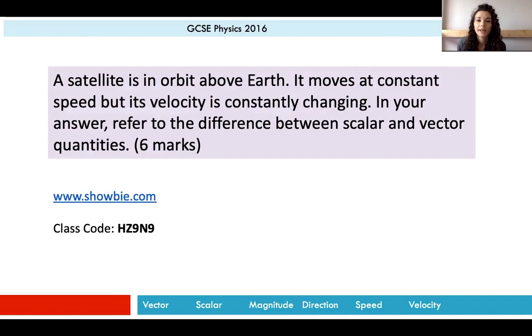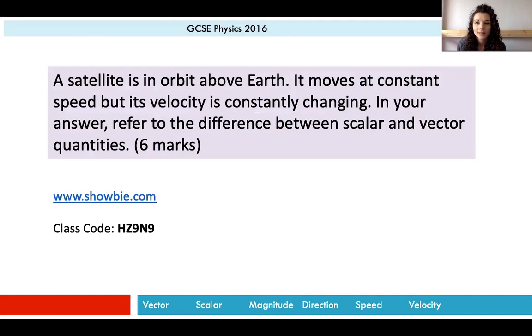Can you explain why? So explain why a satellite in orbit above the Earth moves at a constant speed, but its velocity is constantly changing. Okay, so that should say explain why. So in your answer, refer to the difference between scalar and vector quantities. Okay, so remember, speed is a scalar quantity. It only has a magnitude, but velocity is a vector quantity. It has a magnitude and a direction.